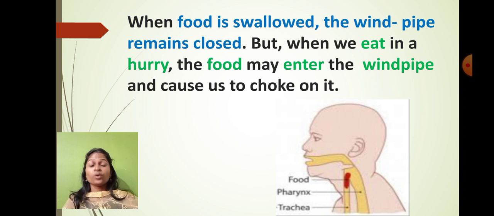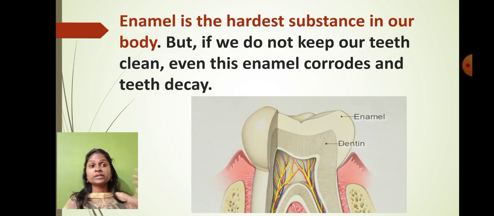Okay, so at the same time you must have seen that we should take care of our teeth, because there is enamel, which is the strongest substance in our body, and it protects the internal parts present in our teeth. So enamel protects the teeth, and that's why we should brush our teeth twice a day, and see to it that no food particle sticks to our teeth. Otherwise there will be corrosion of the enamel, tooth decay may occur, and you might suffer from toothache as well. So always remember that we need to take care of our teeth.